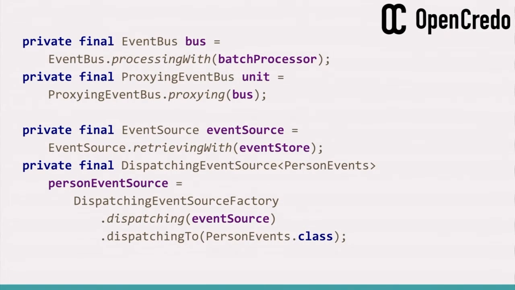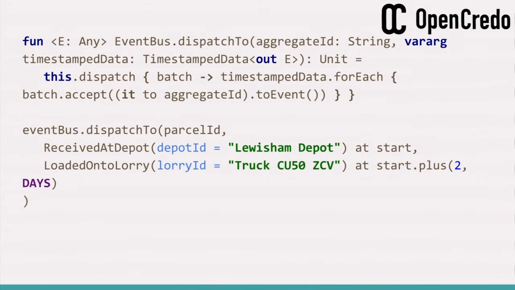And that works fine, but it means you have to build up these wrapping layers before you can do anything. So you get an event bus, and then you wrap a proxying event bus around it. Or you've got an event source, and then you wrap a dispatching event source around it, and so on. And that's how you go from the innermost layer of the library to the extended functionality. In the Kotlin API, we can simply bolt methods that handle k-events straight onto event bus and event source and fuse the Kotlin layer into the underlying layer without having to introduce wrapping classes.